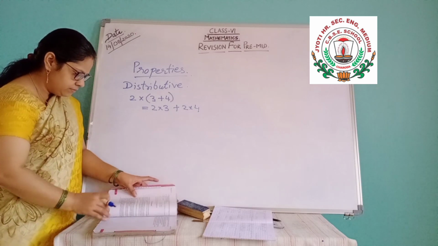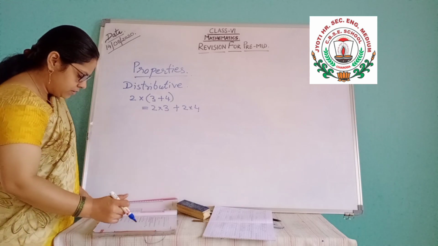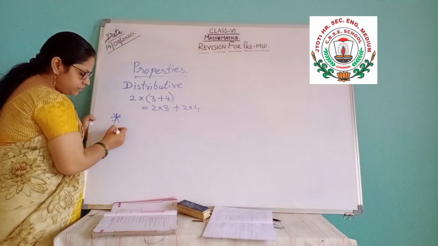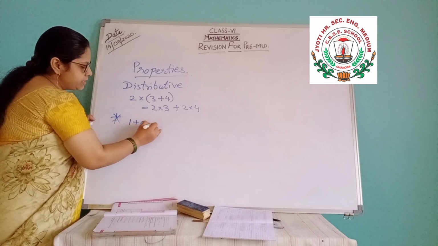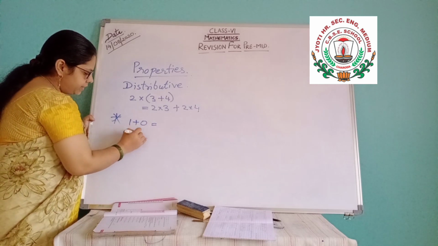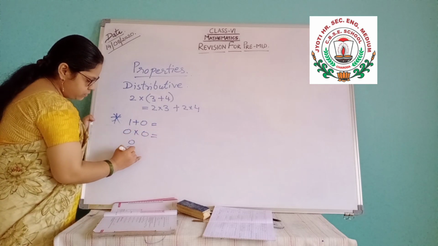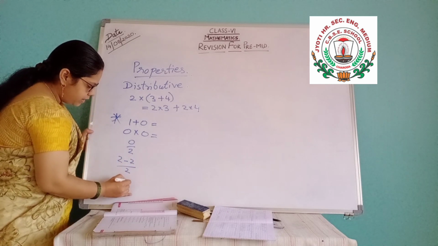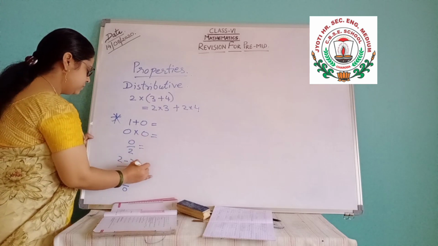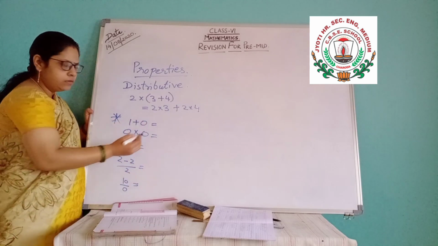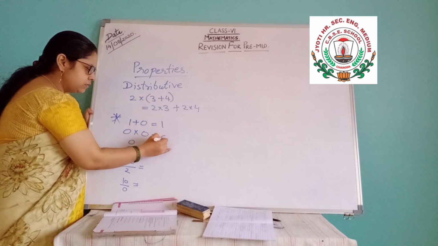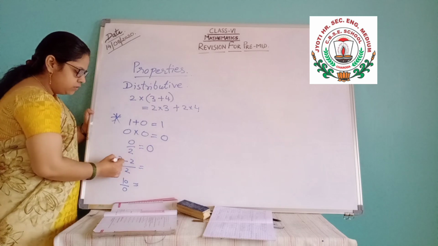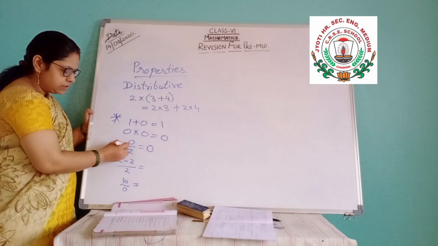Next, what is there? Tell me. Suppose the question is asked: 1 plus 0 is how much? 0 into 0, 0 by 2, 2 minus 2, divided by 2 and 10 by 0. 1 plus 0 is 1, 0 into 0 is 0, 0 by 2 or any other number, it's 0 only. 2 minus 2, 0 by 2 means the same question.